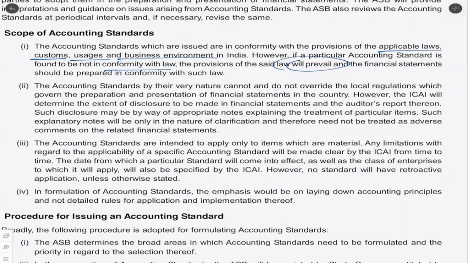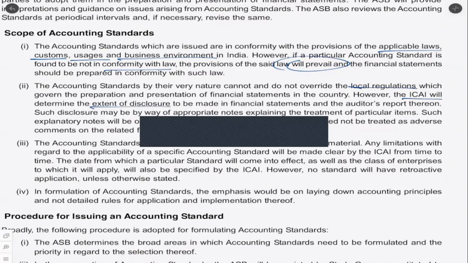Accounting standards by their very nature cannot and do not override the local regulations which govern the preparation and presentation of financial statements in the country. So whatever local regulation we have by way of various acts like Income Tax Act, Excise Act, now of course GST Act, that prevails. Then comes the accounting standard. But ICAI will determine the extent of disclosure.